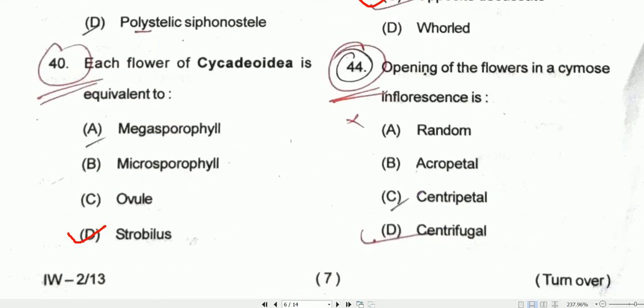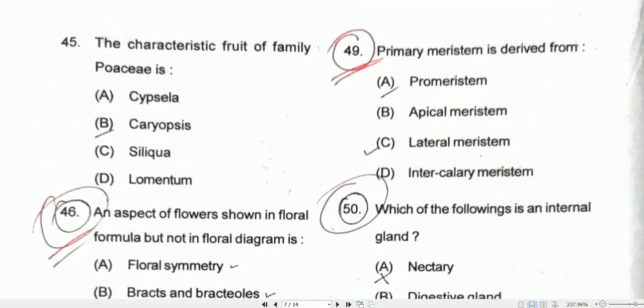Question number 44, opening of the flowers in cymose inflorescence. So in case of cymose inflorescence, you will get centrifugal. So option D will be the correct one. Coming to question number 45, the characteristic fruit of family Poaceae.